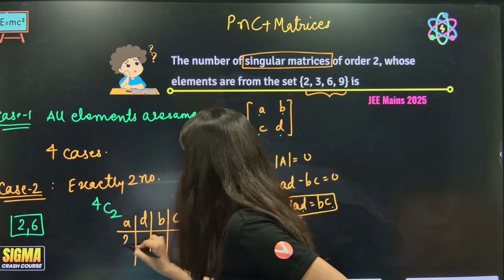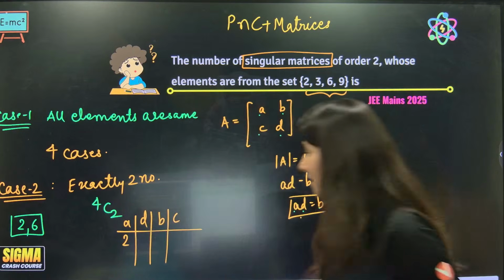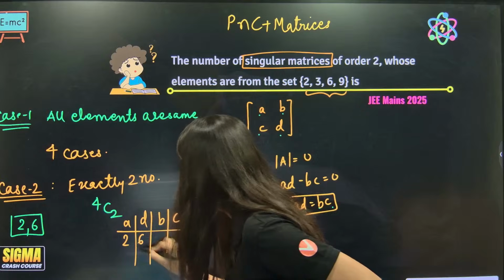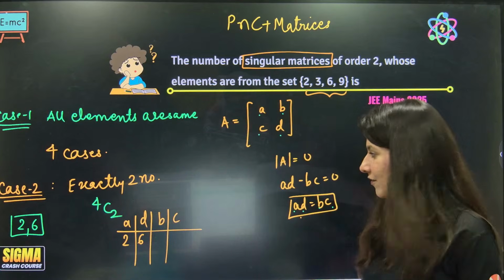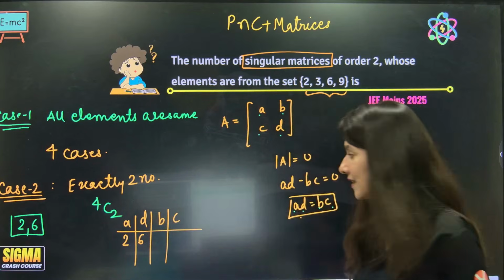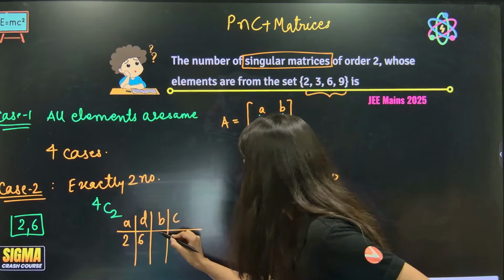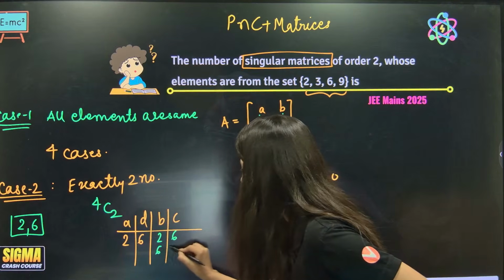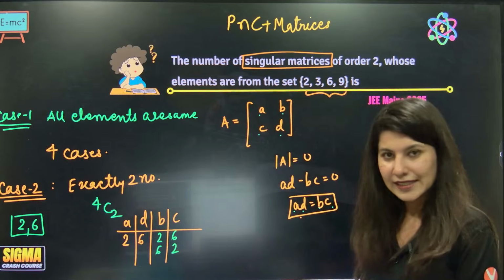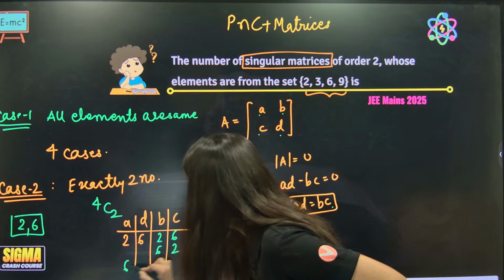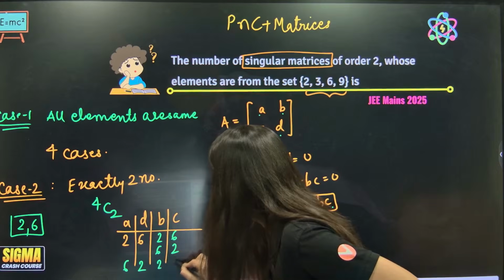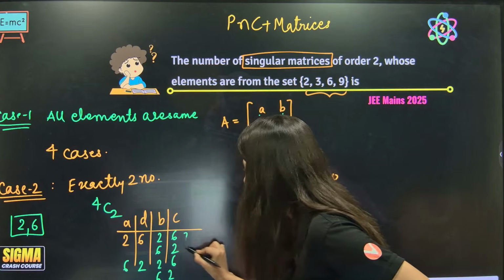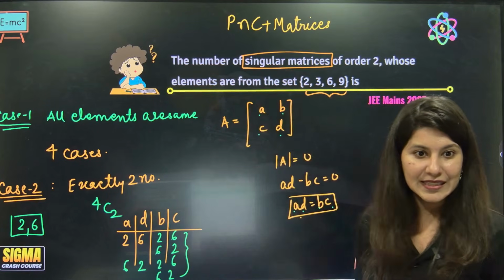If A is 2, with 2 numbers, D is 6, correct. If A is 2, D is 6, then B and C will be 2, 6 and 6, 2. Correct. Now if A is 6 and D is 2, again 2, 6 and 6, 2. Basically 4 such cases are possible.